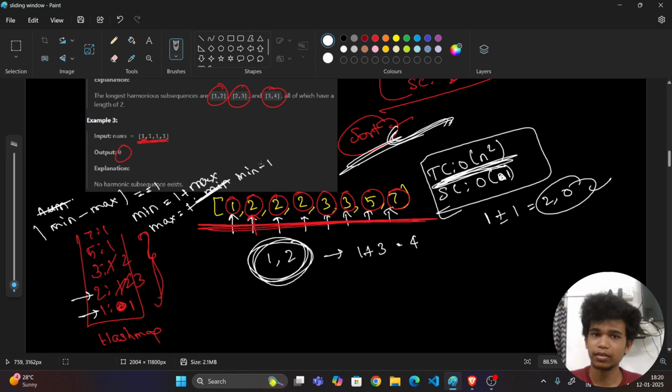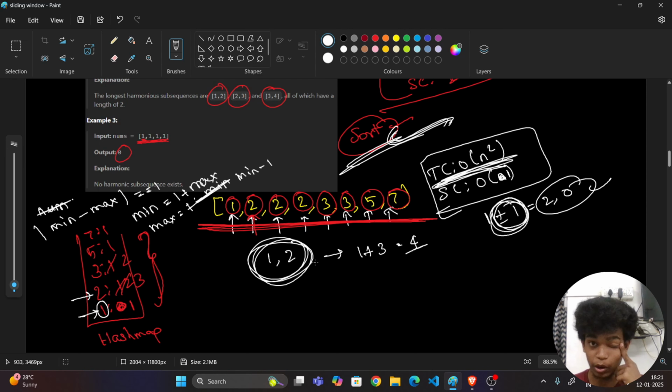Can you understand this? So I'm going to do a number with plus or minus 1. First I do a plus operation and take the result. Then I do a minus operation and take the result. Like that. See here. First of all, I'm taking this 1, and what are the neighbors I can take? 1 plus 1 or 1 minus 1. So there exists only 2.